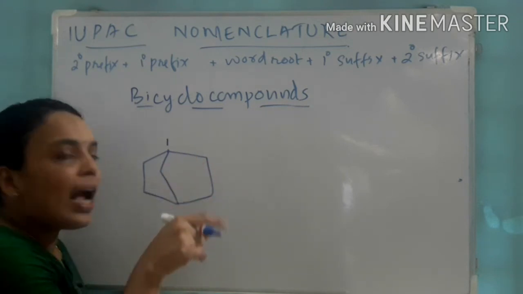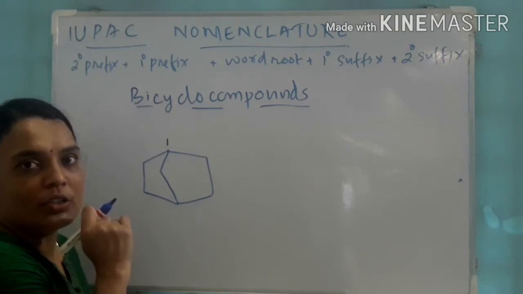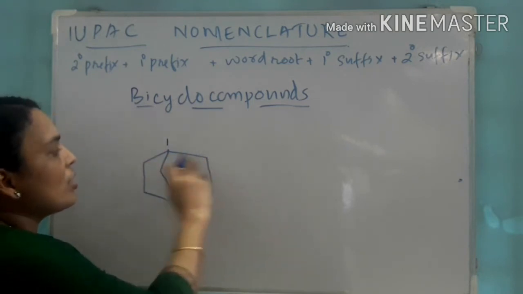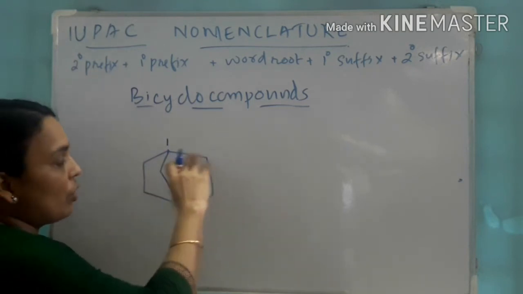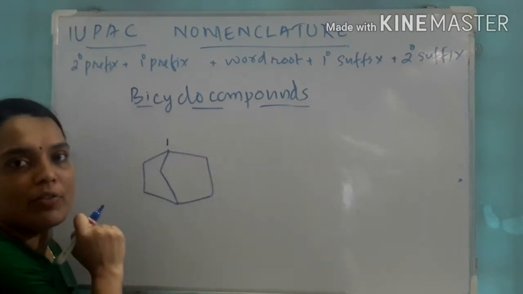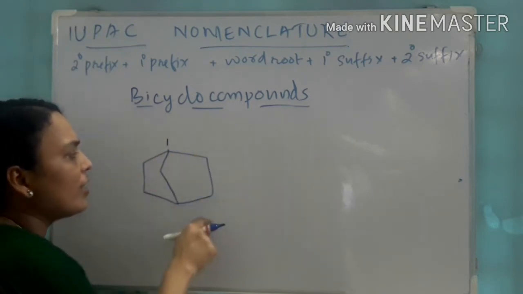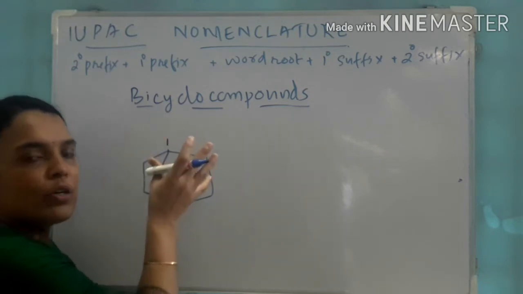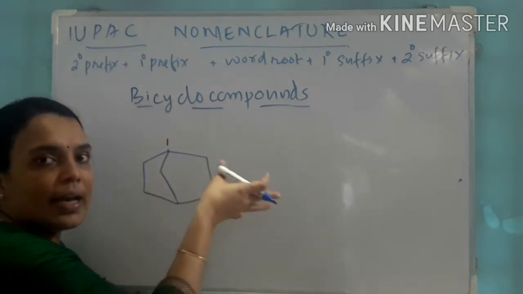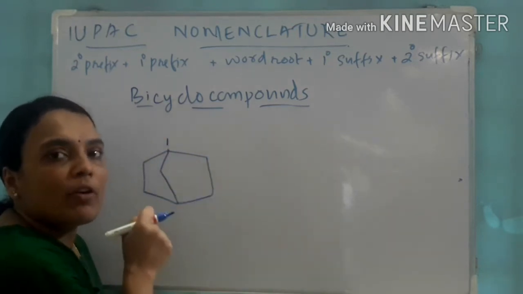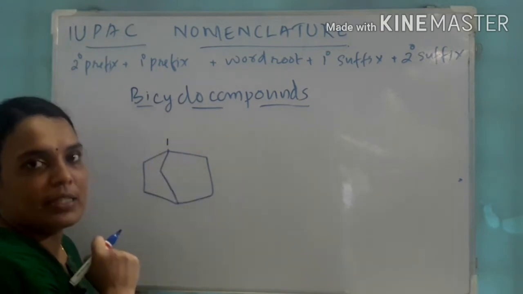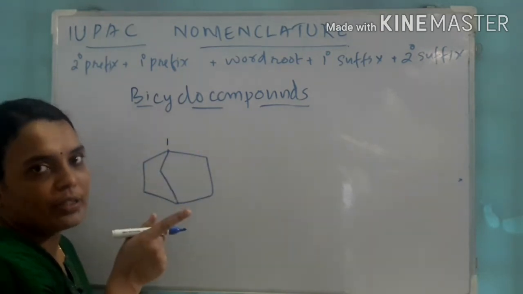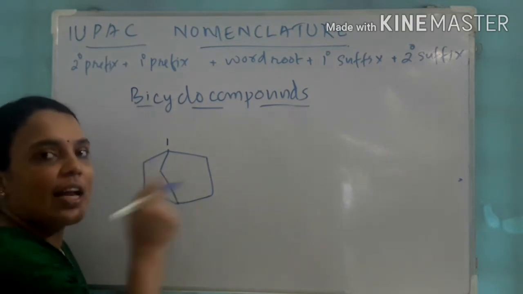And numbering according to descending order. So in this case, in both these bridges, both the rings have the same number of carbon atoms, so we can go either in this way or in this way. Suppose the cyclic compound which has more number of carbons should be numbered first. Got that point? Let us discuss with another example.